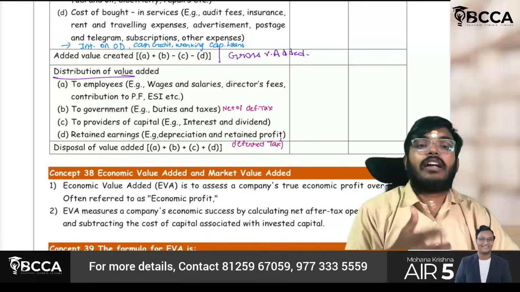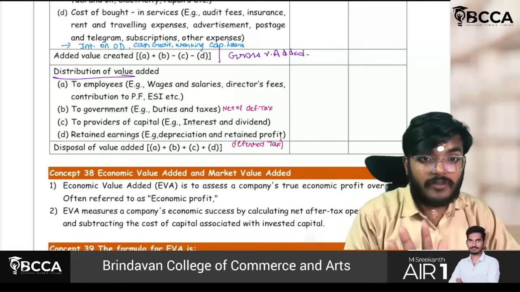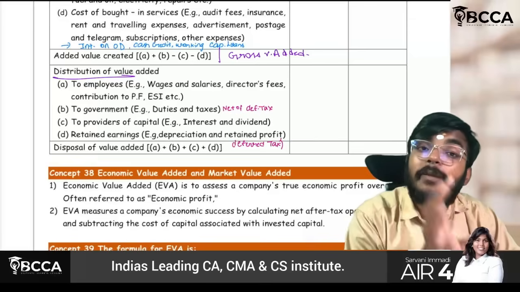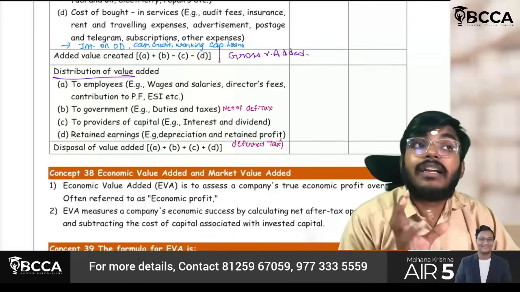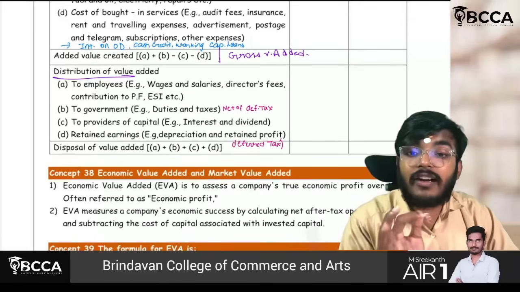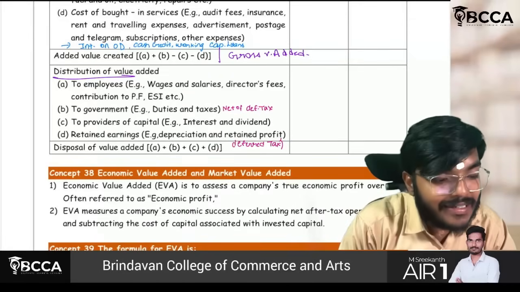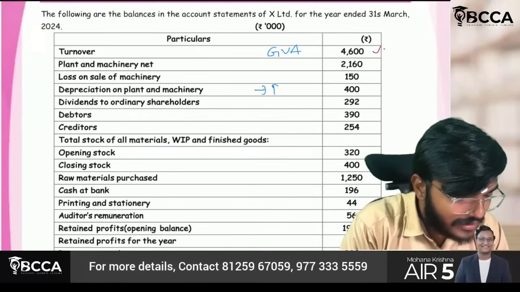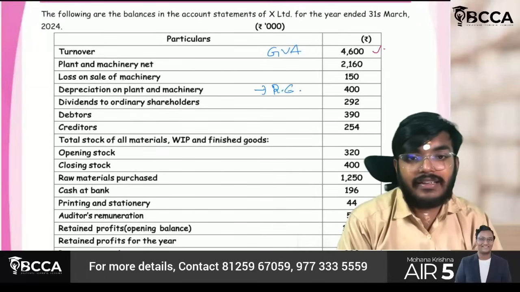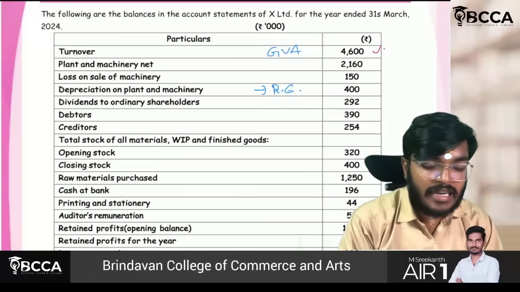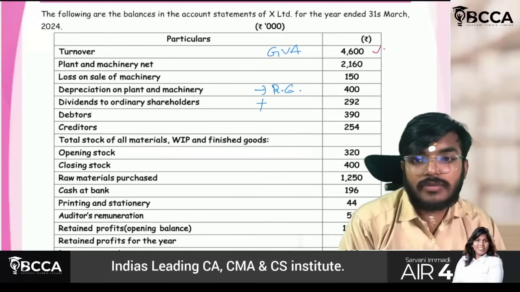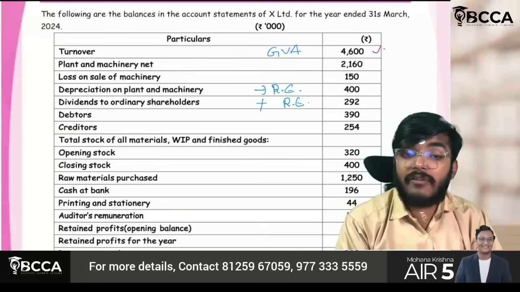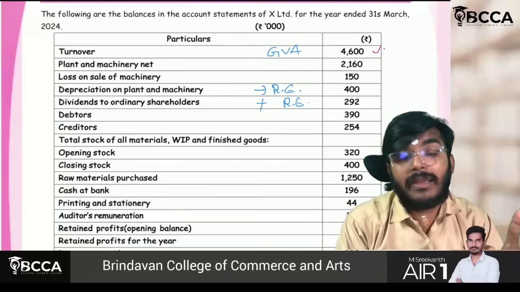So this depreciation, and not only that, any reserves also they have given. That reserves amount also should be shown as a distribution because that is ultimately the shareholders' fund. Therefore, this will also be added in the retained earnings calculation. Dividends to ordinary shareholders will come in distribution. Dividend to ordinary shareholders will be added in retained earnings.